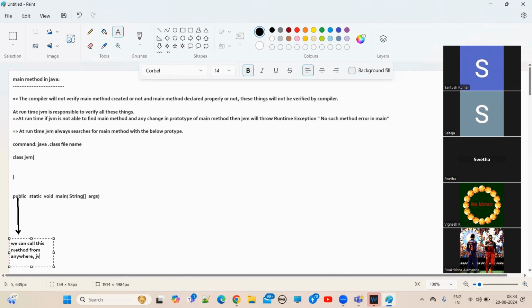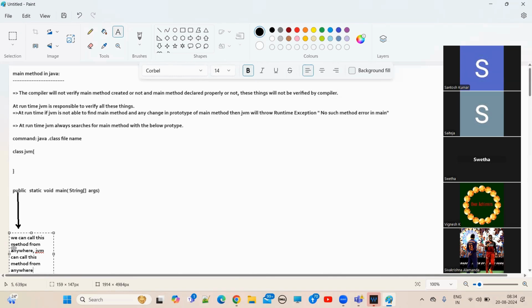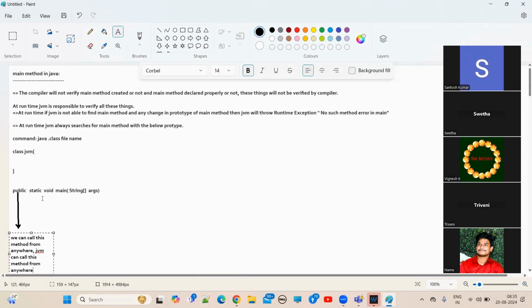JVM can call this method from anywhere. Understand, guys? So that's why we are giving the public access modifier. Just remember this one. We will see in detail. Don't worry. So who is calling this main method? JVM is calling. JVM is what? It's a kind of another Java class. What is the next modifier, guys?